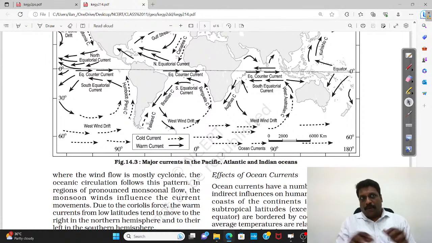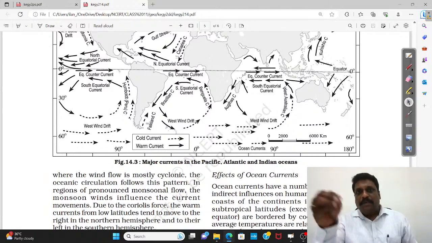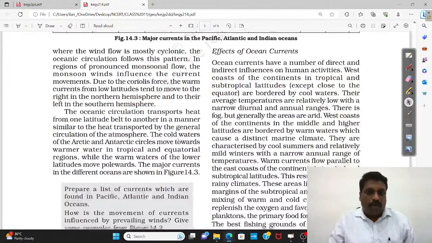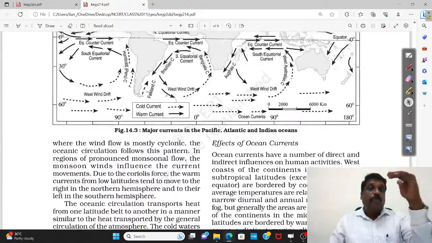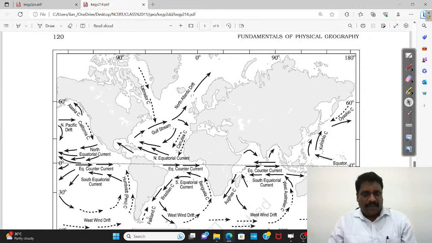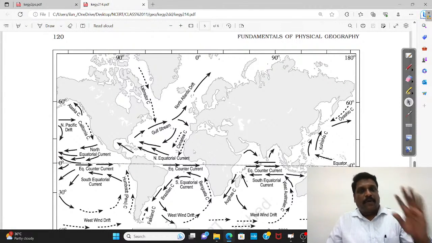For example, see, now also we are talking about El Nino. You ask me what is El Nino? El Nino is all about disturbed ocean currents. Ocean currents play a very, very important role in determining the weather pattern of a particular place. So somewhere I have to concentrate on that. Okay. So the very important ocean currents I have to take it for my discussion and I have to read it.